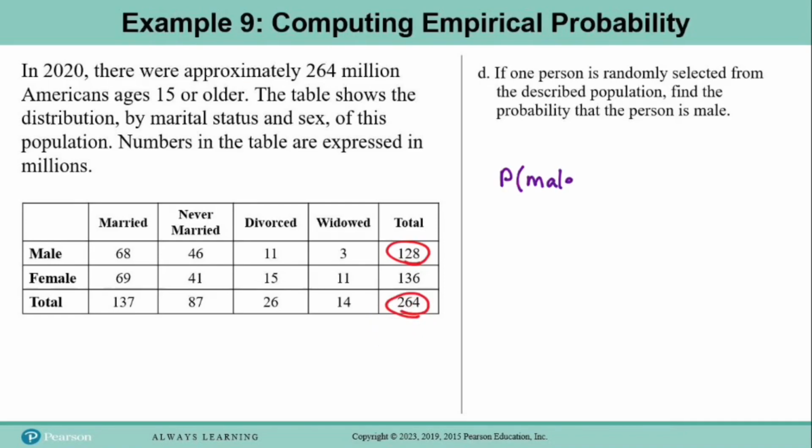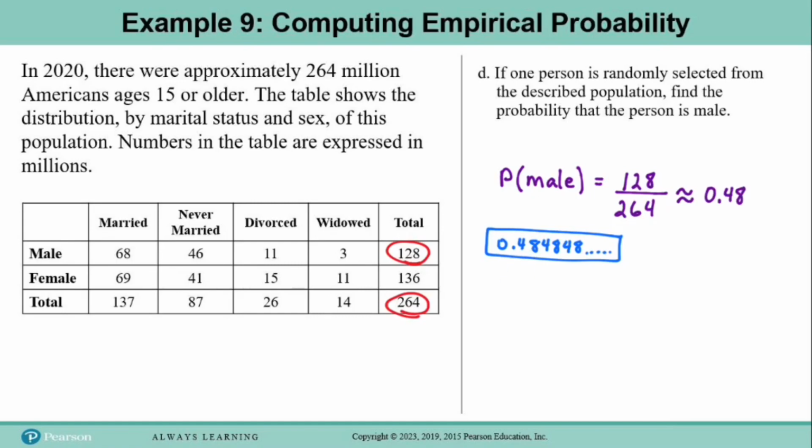So the probability of randomly selecting a male out of this group is 128 divided by 264, and that decimal value is going to be 0.4848 repeating. And so if we round to the second decimal place, then that probability is approximately 0.48, or just under 1/2.